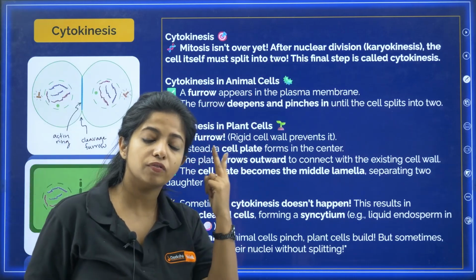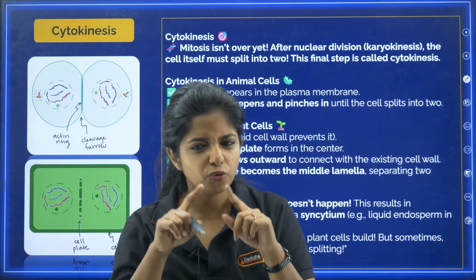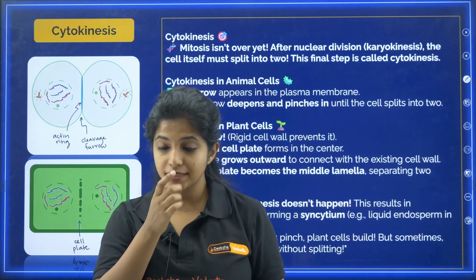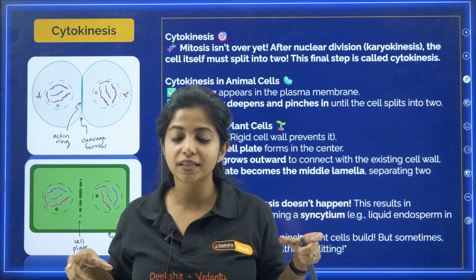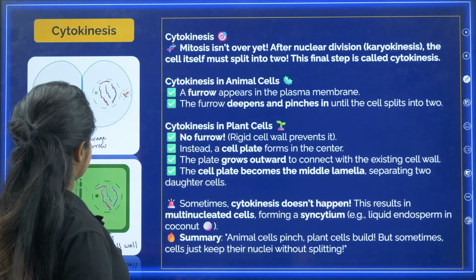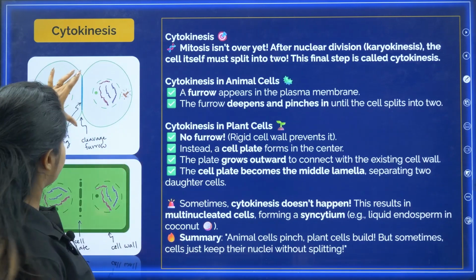So cytokinesis is different in animal cell and in plant cell. In animal cell, my dear children, do we have a cell wall? No, we do not have a cell wall. So it's basically like taking off a pizza slice. How is the pizza slice taken off? It gets ripped like that. Similarly over here also, but let's not compare it with the pizza. Let's just drop it. Listen to me carefully.